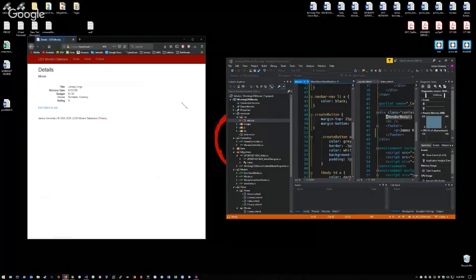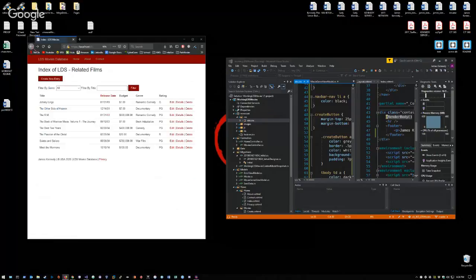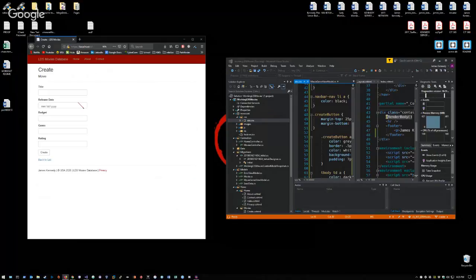Let's look at the details of Johnny Lingo. Lo and behold. And let's go ahead and delete. Oh shoot, which movie shall we delete? Actually, let's test create new entry first. So let's create test movie.